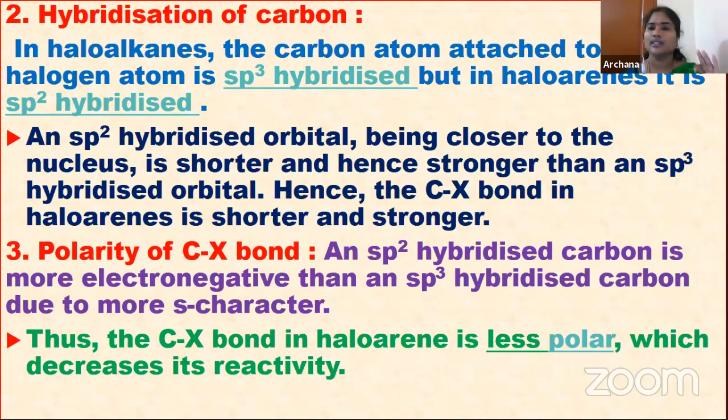So why? Because of the three reasons. Resonance effect, what is happening? Due to the resonance effect, the C-X bond has double bond character and it is difficult to break. The second one is hybridization of carbon. It is having the sp2 hybridized carbon, so it becomes shorter and stronger. And the polarity, if you see haloarenes, they are less polar, therefore its reactivity decreases. So all these are reasons which make the nucleophilic substitution reactions difficult.